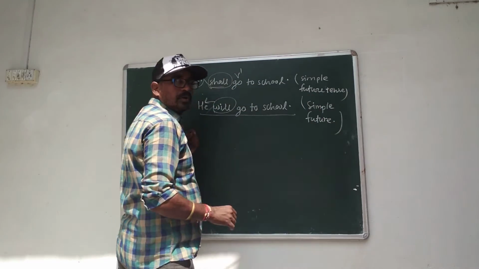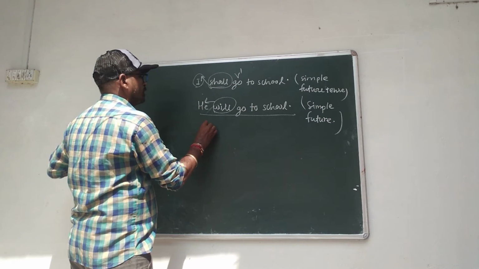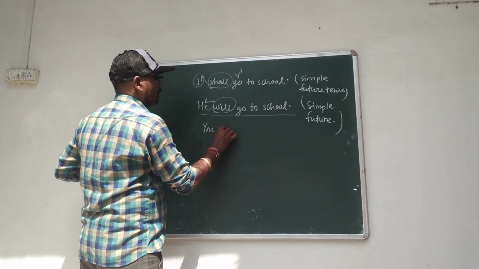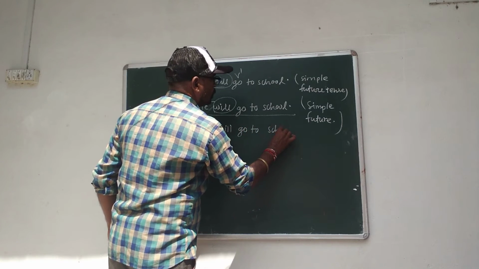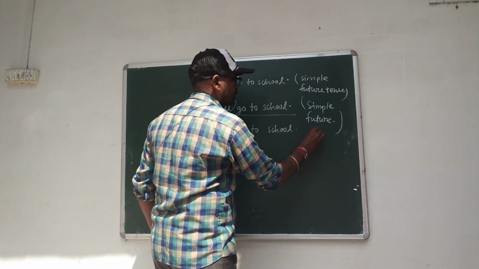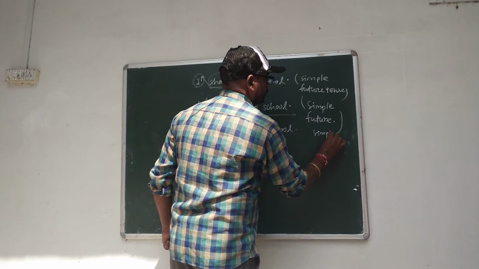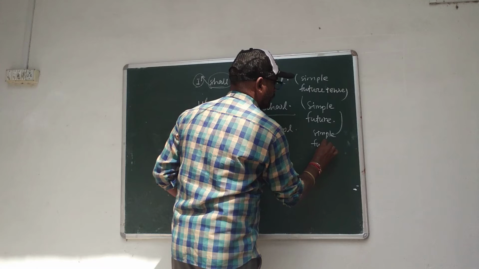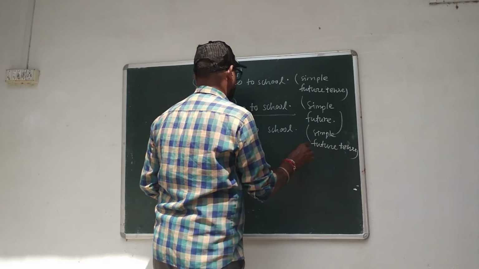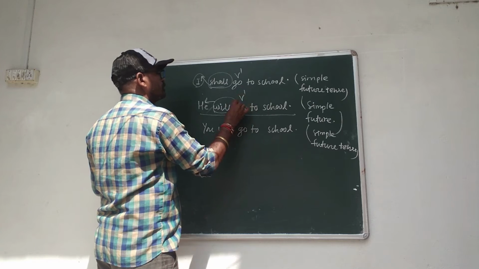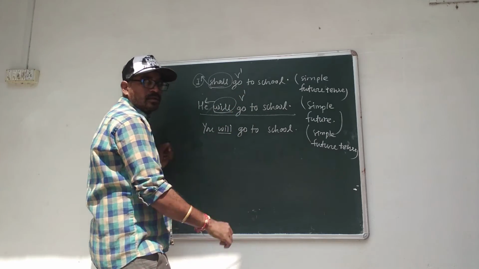Take another example of second person. You will go to school. It is also in simple future tense. It is clear in this example that the verb's first form is always used after will and shall.